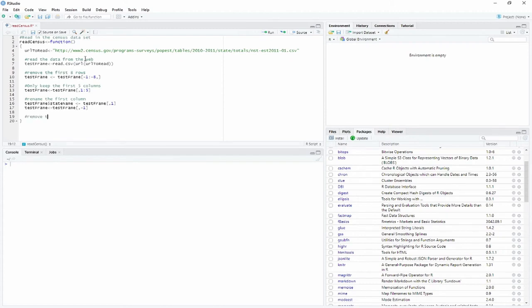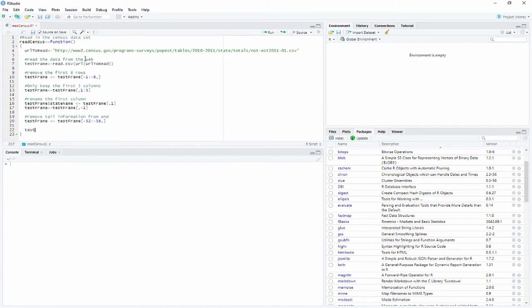Next, we're going to remove the tail information from the end. Test frame. Let's store in it the square brackets. Let's get rid of, I believe it was 52 to 58 rows, so it's before the comma.